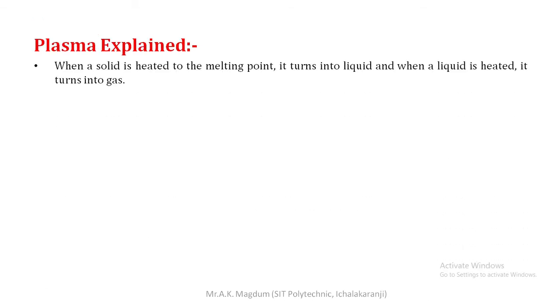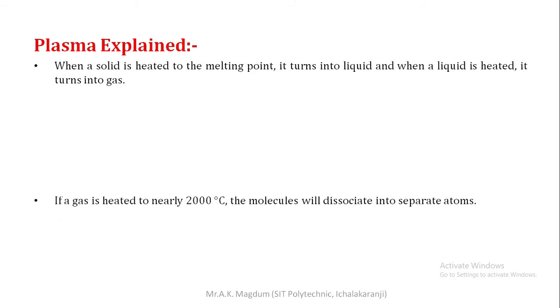Next, a very important thing: what is plasma, or how can we explain plasma? When a solid is heated to the melting point, it turns into liquid. That is a simple thing. And when liquid is heated, it turns into gas. That is the simple mechanism of conversion of solid to liquid, and liquid to gas. But how will plasma be formed?